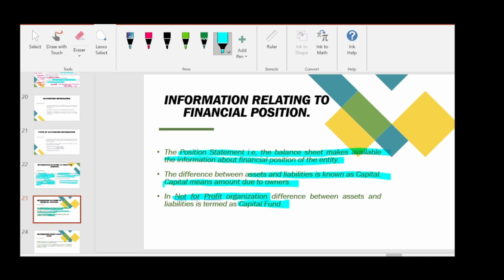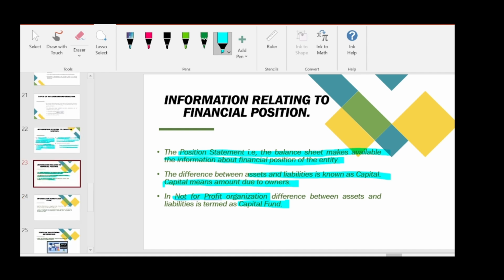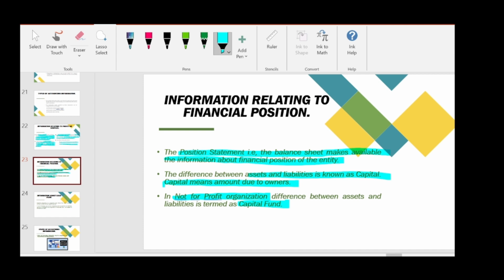So guys, whatever the terms which we are using in profit organization will not be mostly used for non-profit organization. They will have their own terms in accounting. So we will be reading the terms of accounting for non-profit organization in NPO chapter. So this is all about information relating to financial position.